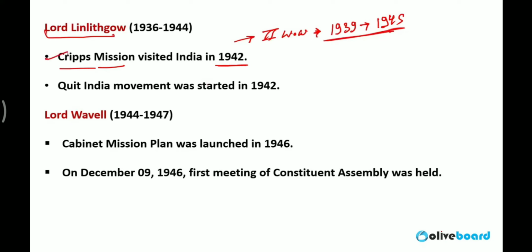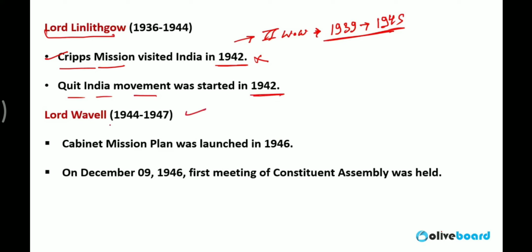Cripps mission came with the same type of offer that we will provide you the constitution after the world war, will give you the dominion status after the world war. But Cripps mission failed. Indians started Quit India movement in the year 1942. Indian National Congress started Quit India movement in the same year 1942.